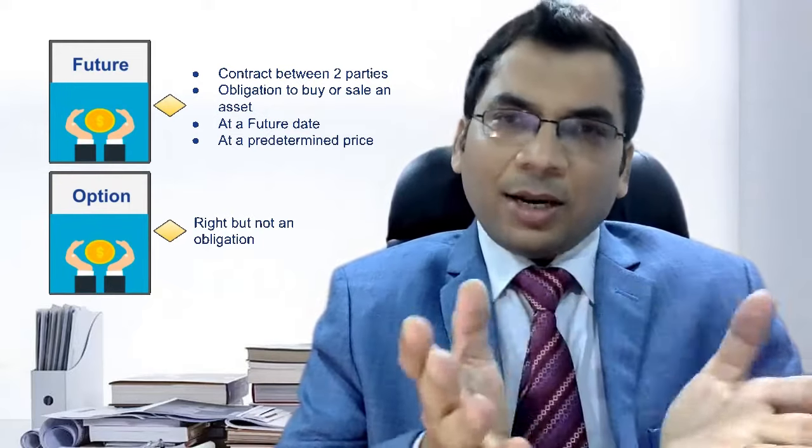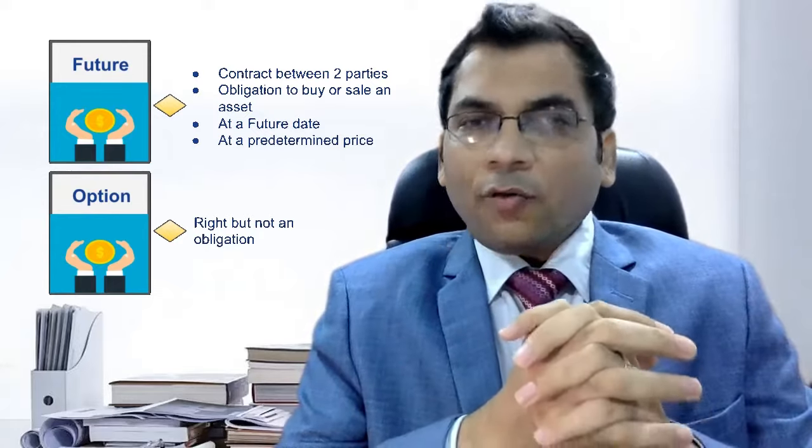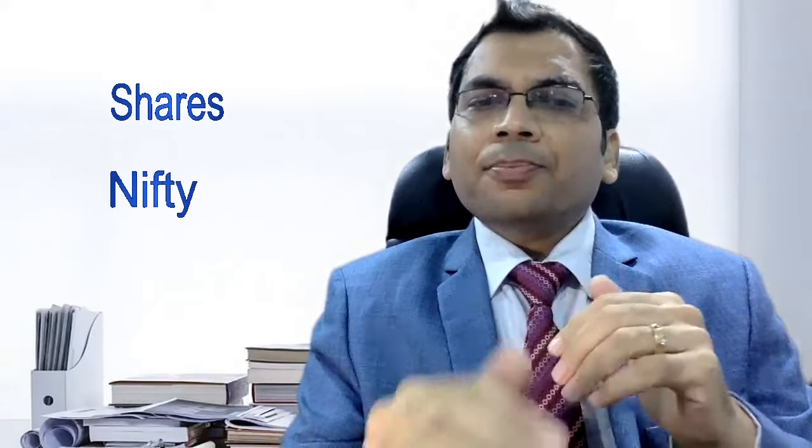These underlying assets can be anything. But since we are talking about trading of FNO on a stock exchange, in our definitions these underlying assets could be either shares or some index like Nifty. So when we buy a future or an option, we get the right to buy or sell the underlying share. Now we know that these rights can be bought and sold on a stock exchange. Trading in these rights is called FNO trading. We can discuss in detail how FNO are traded maybe on some other day, but today we are going to talk about tax on profits from trading in FNOs.